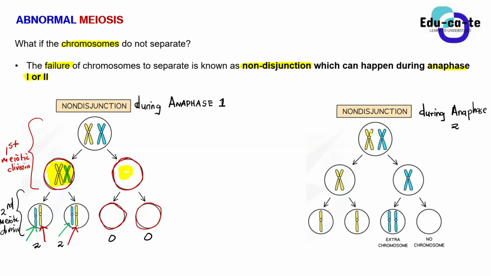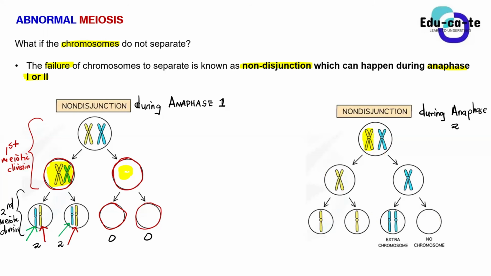The cell has got 2 homologous chromosomes, right? These are 2 homologous chromosomes. So the diploid number is 2. So we expect all the gametes to have 1 chromosome each, 1 copy of the chromosome. We're talking about 1 chromatid basically, but we call it a chromosome to make things simpler for you guys. So we expect to have 1 chromosome in each of them.